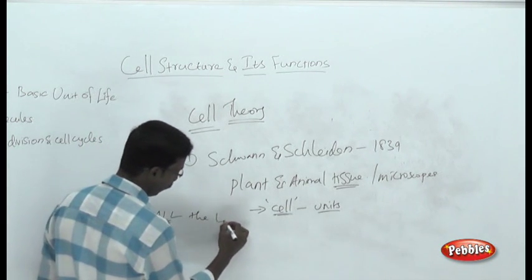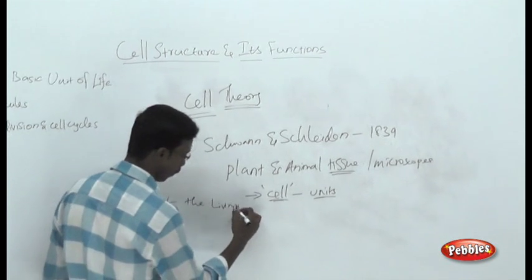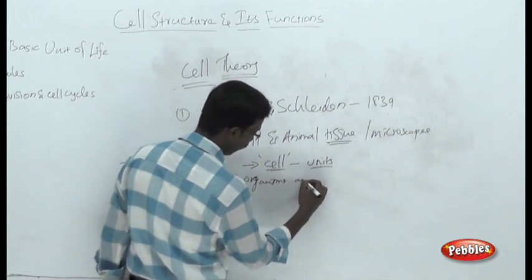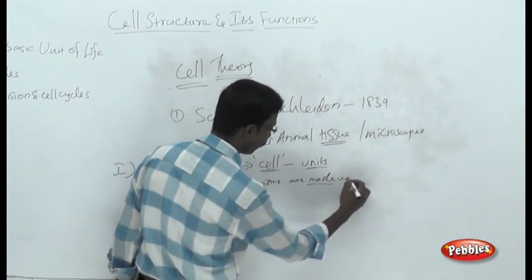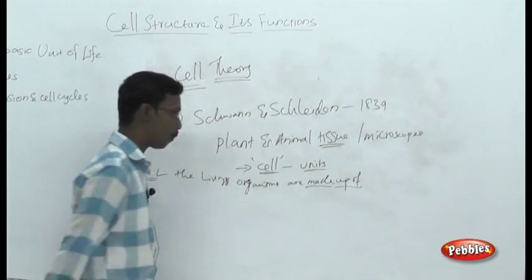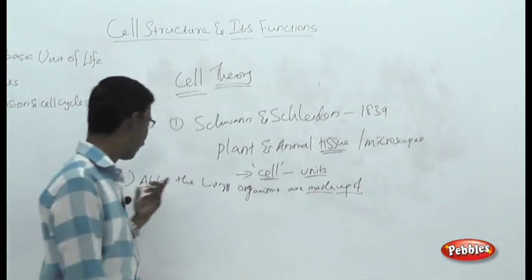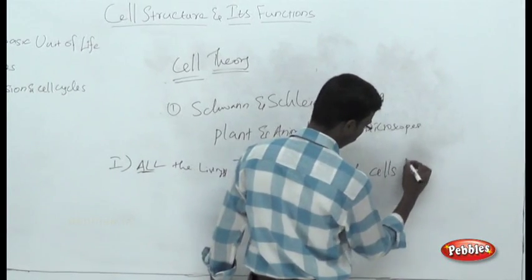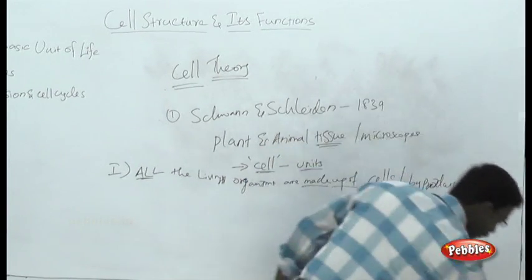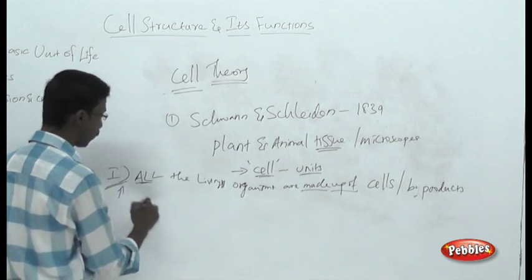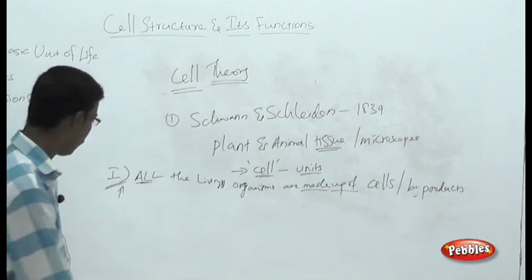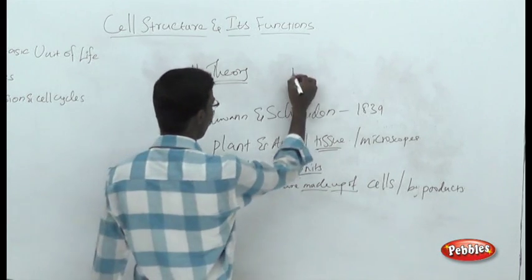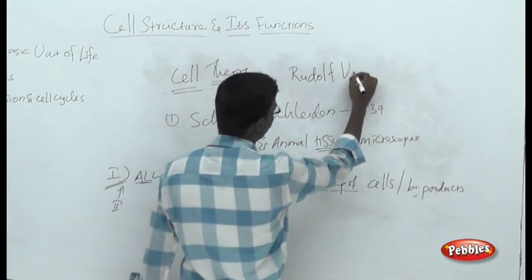All the living organisms are made up of cells or products of cells. This point alone does not complete the cell theory. The second major contribution is from another scientist called Rudolf Virchow.